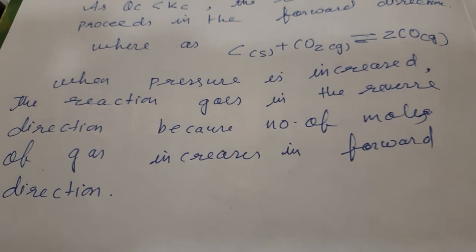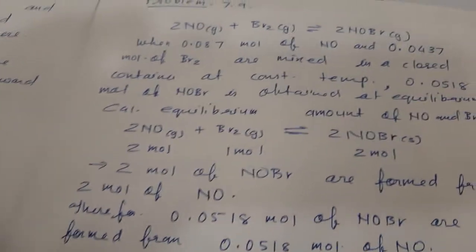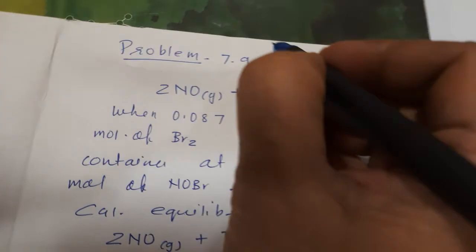Understood, children? So this is the effect of pressure, and tomorrow we will go for the effect of temperature. Now one numerical I want to illustrate to you, problem number 7.9 of the exercise.